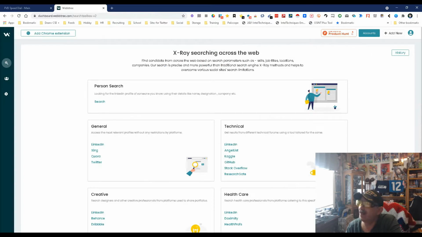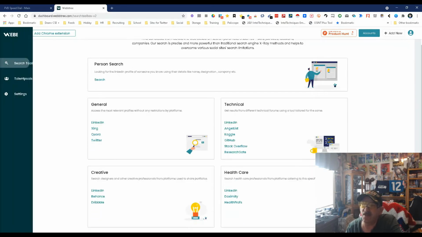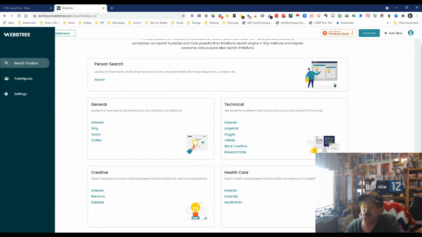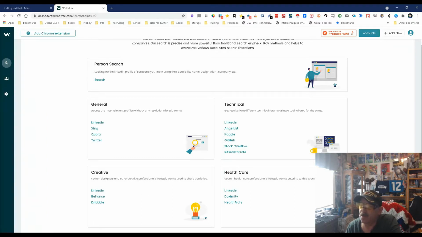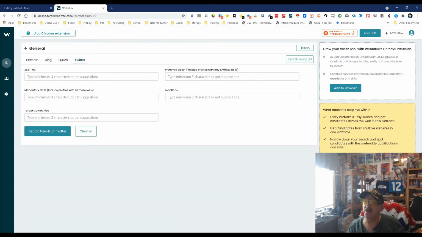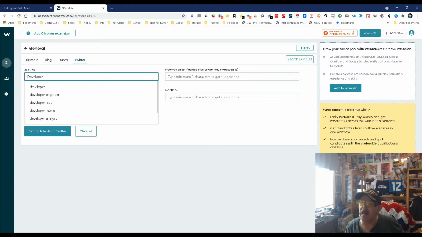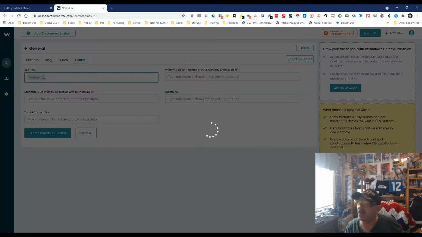So basically what it is, it's an X-ray searching tool that can do a decent amount of stuff beyond just that. So you have search, toolbox, talent pool, settings. For now, let's start with general. We're going to do a Twitter search. At this point, you're going to just put in what you want. As an example of the title, I'm going to put in developer, and it's going to let me pick a developer. We'll just pick that developer.